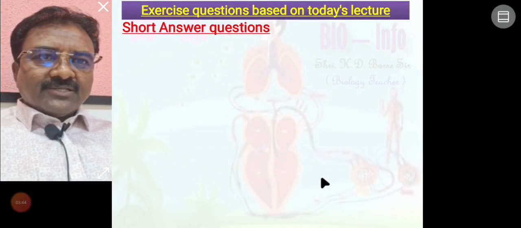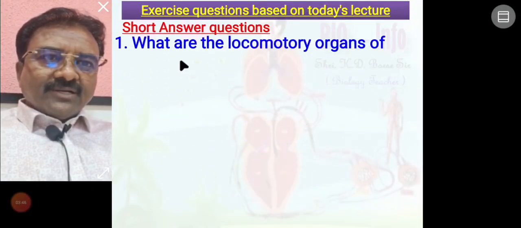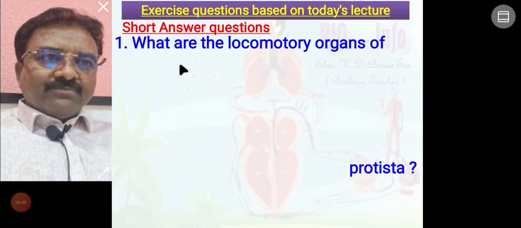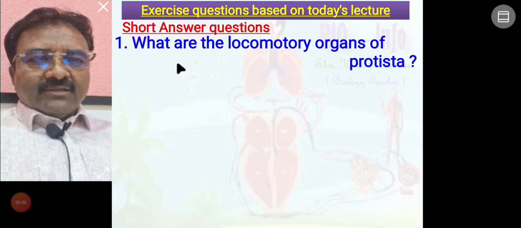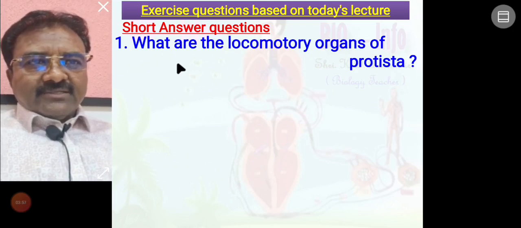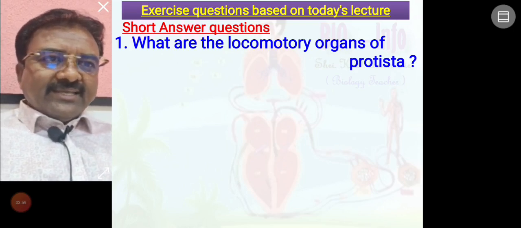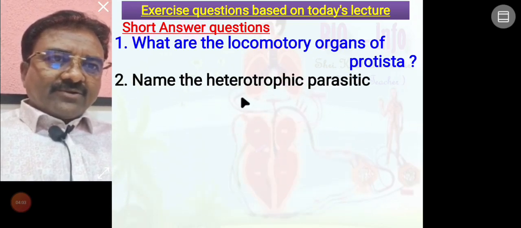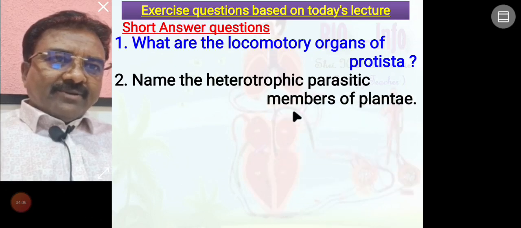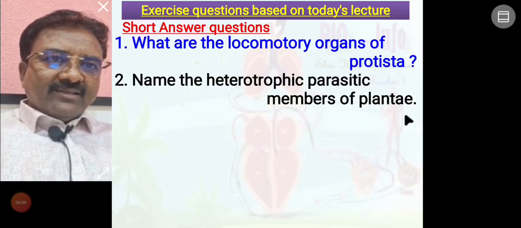Short answer question: what are the locomotory organs of Protista? There are 3 types of locomotory organs: pseudopodia, cilia and flagella. Name the heterotrophic parasitic member of Plantae.